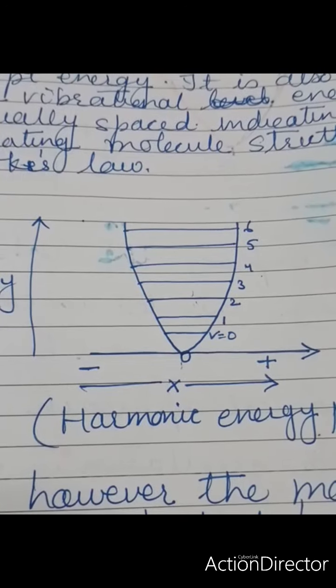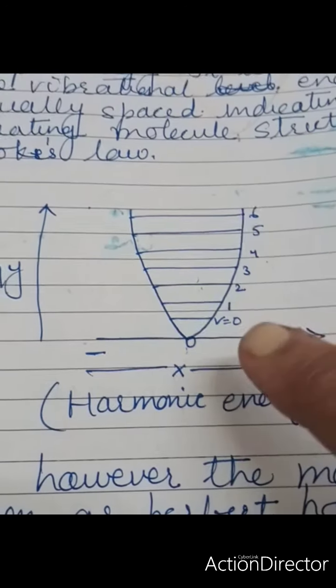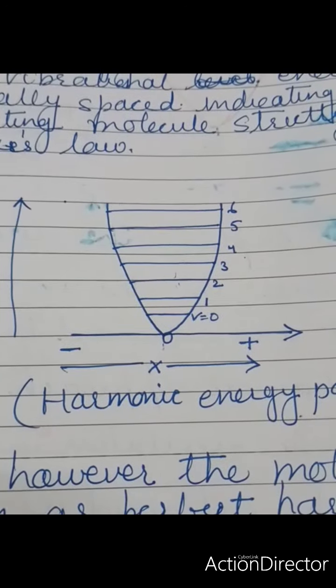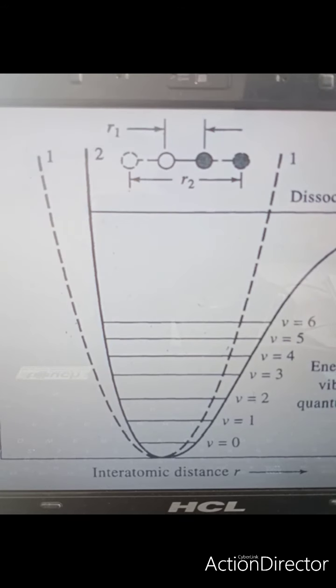Individually, if you see, it will look like this, that is, there is equal spacing. In harmonic oscillator models, the hot bands are not easily distinguished from fundamental transitions, because the energy levels are equally spaced. Whereas in anharmonic oscillators, since the spacing at higher energy levels goes on decreasing, the hot bands will occur at lower frequencies than the fundamental band.